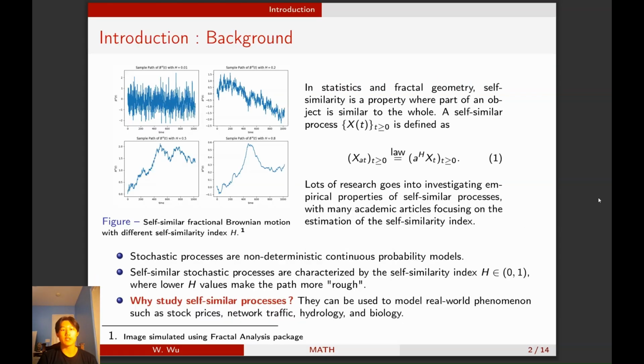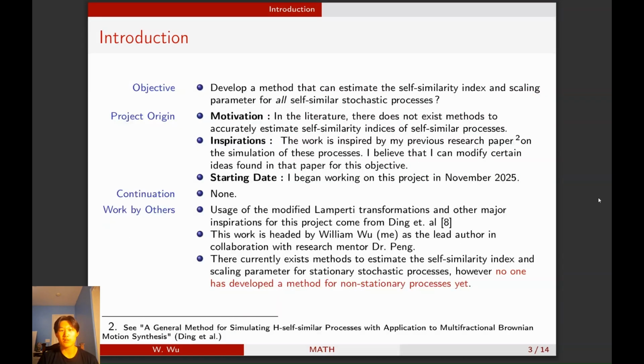For some background here, a self-similar process is a random stochastic process that exhibits the property where part of it resembles the whole. And in this case, it's characterized intensely by the self-similarity index, where a high index represents a smoother process and a low index represents a more rough path, as you can see from the images here. So the research objective in this case is to be able to estimate the self-similarity index and scaling parameters for all self-similar stochastic processes. And I just want to highlight that in literature right now, there does not exist such a generalized method. So the research I'm going to present here is going to be completely novel.